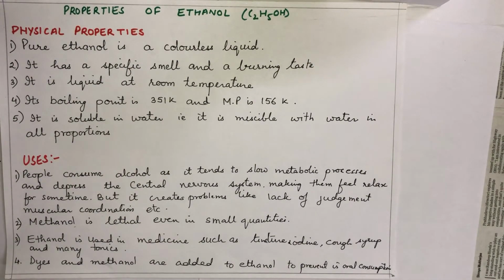Today we are going to study properties of ethanol. Ethanol, as you know by now, formula is C2H5OH. I'll start with the physical properties. First property, it is that pure ethanol is a colorless liquid. It has a specific smell and a burning taste.